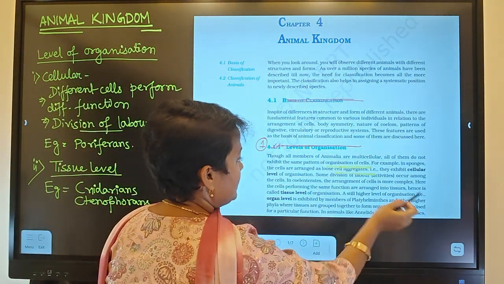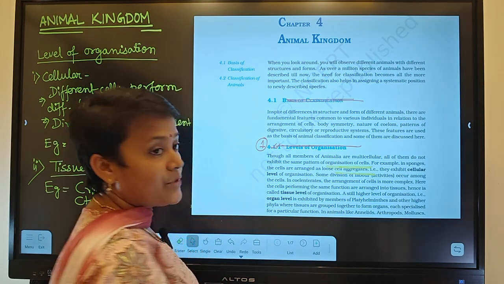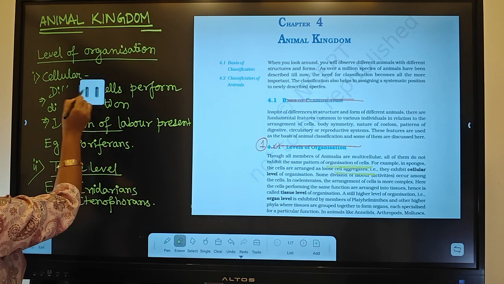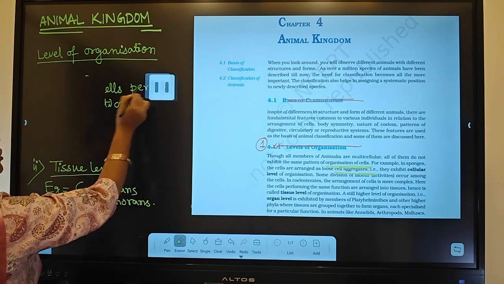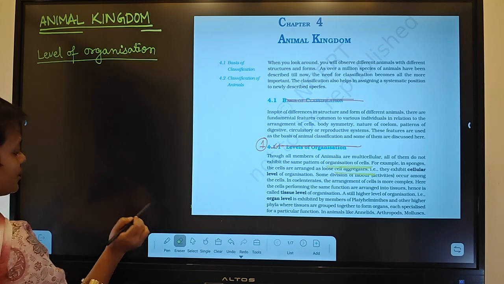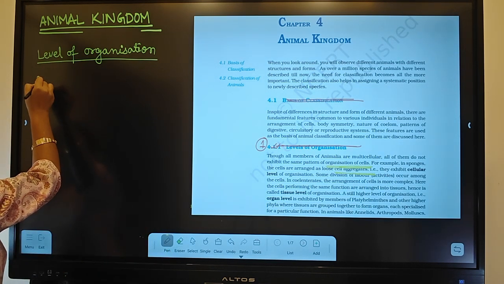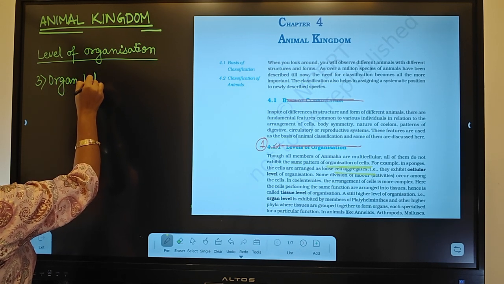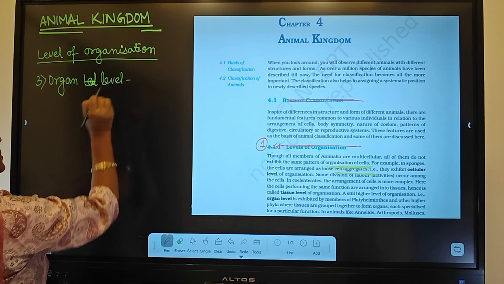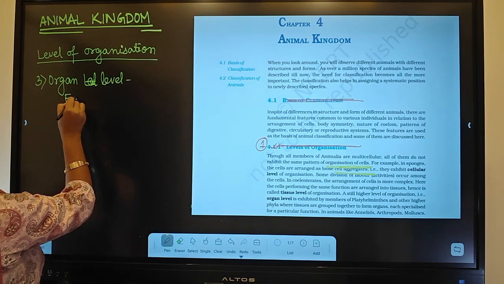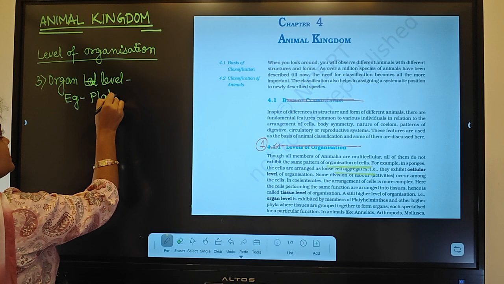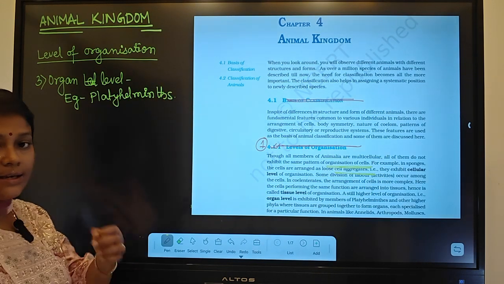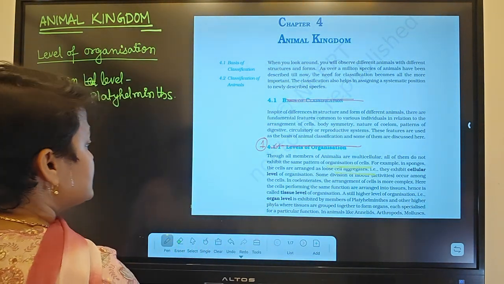A still higher level of organization is called the organ level. The group of tissues will form the organ, so the next level of organization is the organ level. What is the example? The example is platyhelminths.